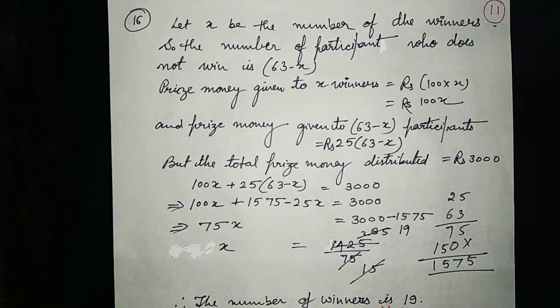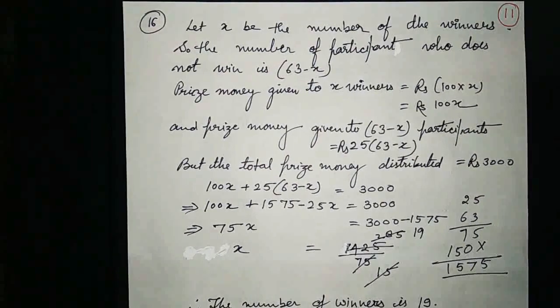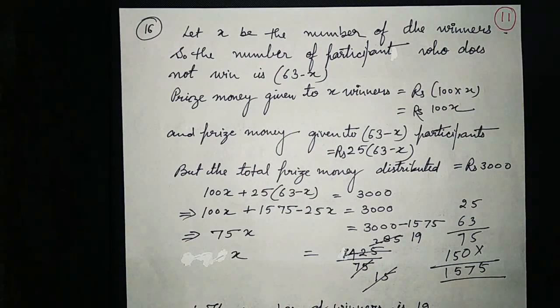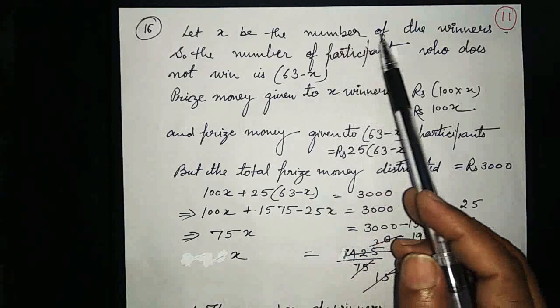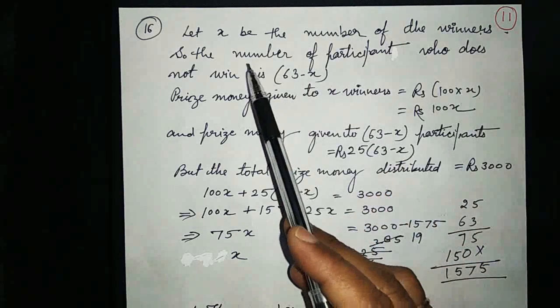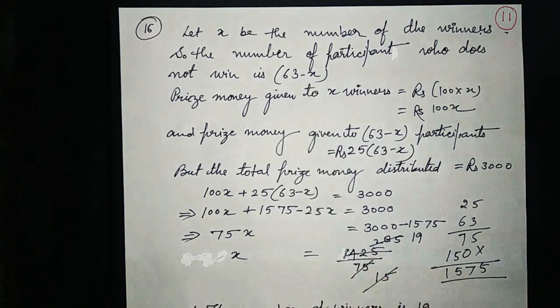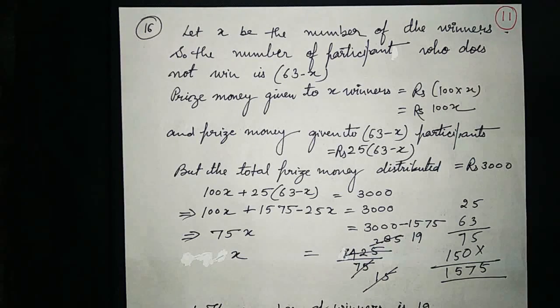63. Here we will assume, let x be the number of winners. If we know the number of winners, then we can find the number of participants who do not win the competition. So see here, let x be the number of winners. Total number of participants, you see in your book, is 63. So if we know the number of winners, then the number of participants who do not win we can also find out. For that we will subtract the number of winners from the total number of participants. So the total number of participants is 63.